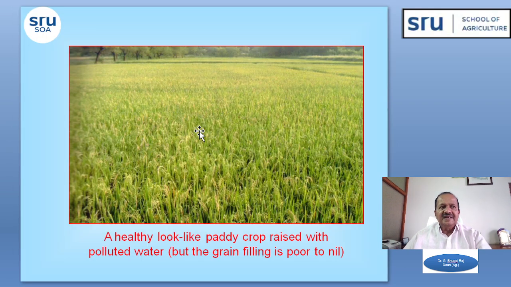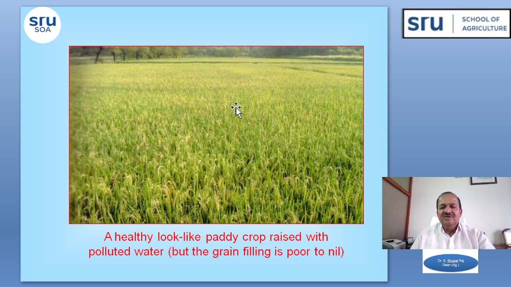And you can see the healthy look. If you see this crop, it is looking very nice, healthy. The paddy crop raised with the polluted water looks healthy. Why? Because this polluted water contains high amounts of nitrogen.